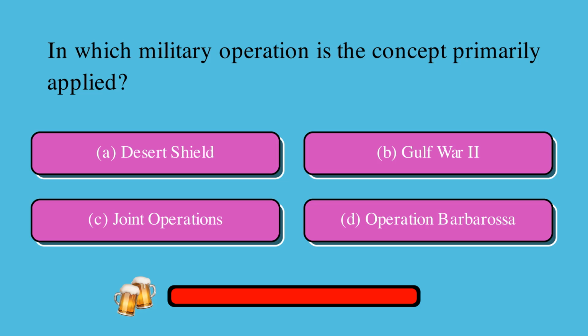In which military operation is the concept primarily applied? Is it A, Desert Shield, B, Gulf War II, C, Joint Operations, or D, Operation Barbarossa? The correct answer is C, Joint Operations.